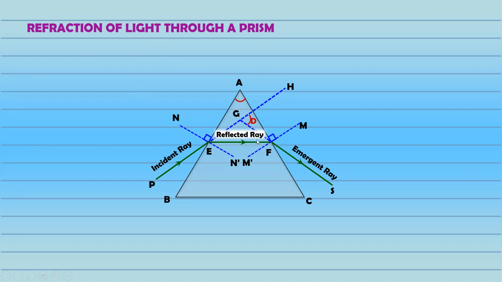Otherwise the diagram will be incomplete. So that is refraction of light through a prism. So moving forward, we have the incident ray, refracted ray, and the emergent ray. In this case I and E are equal, because the refracted ray is parallel to the base. Remember, this is not a reflected ray, it's a refracted ray. A disclaimer.